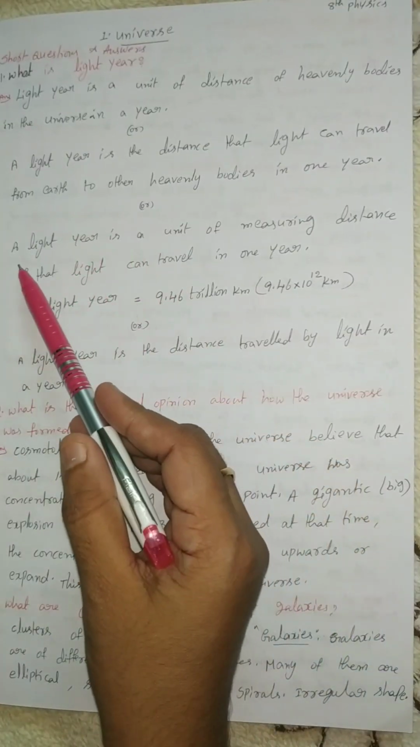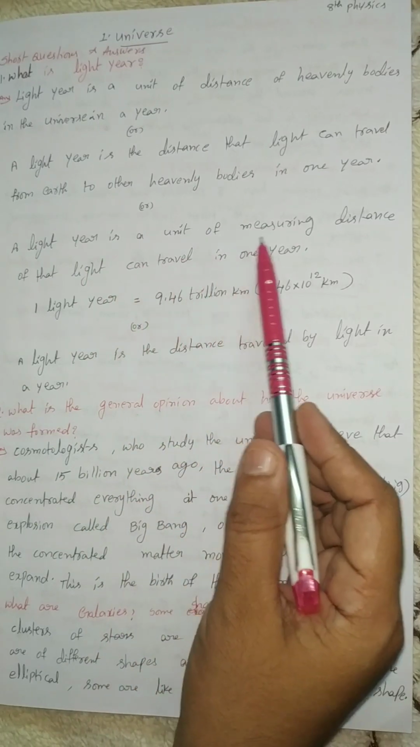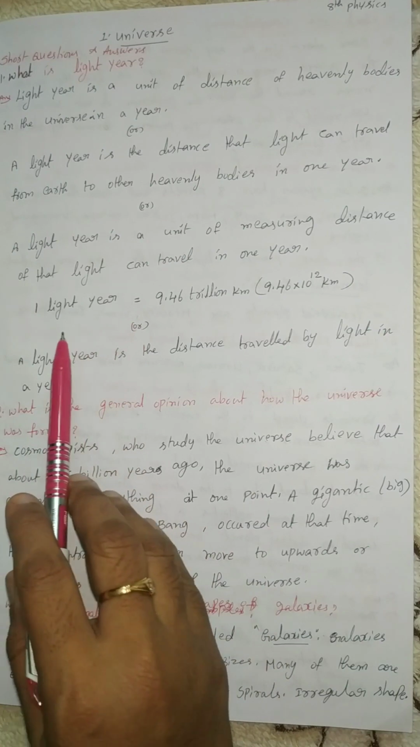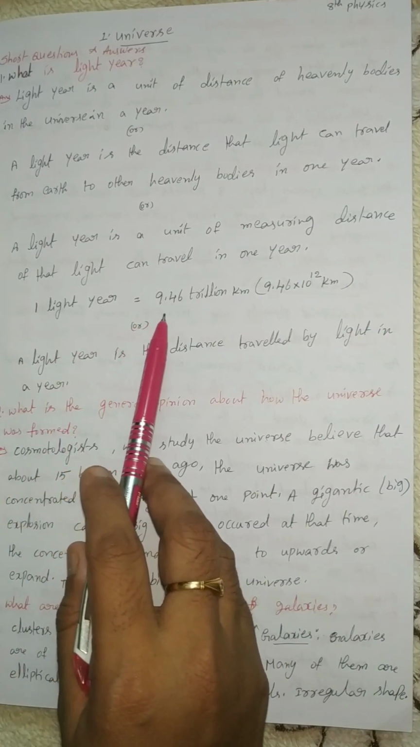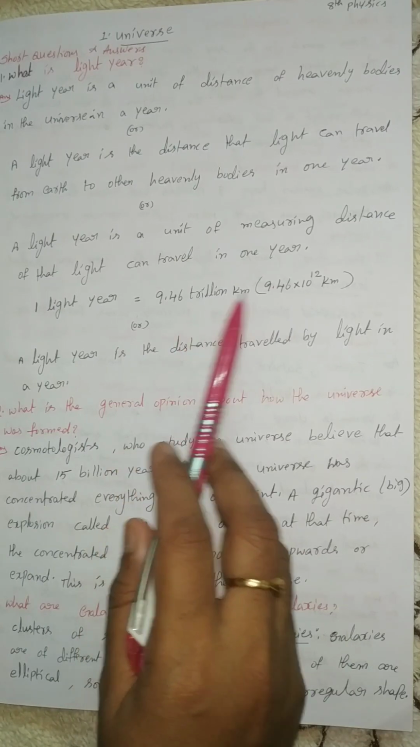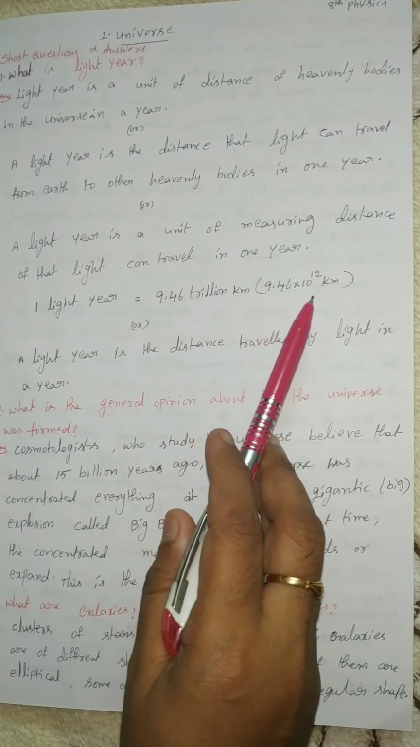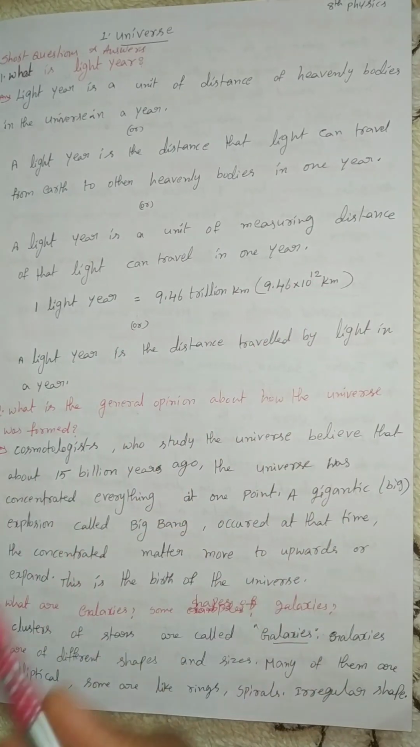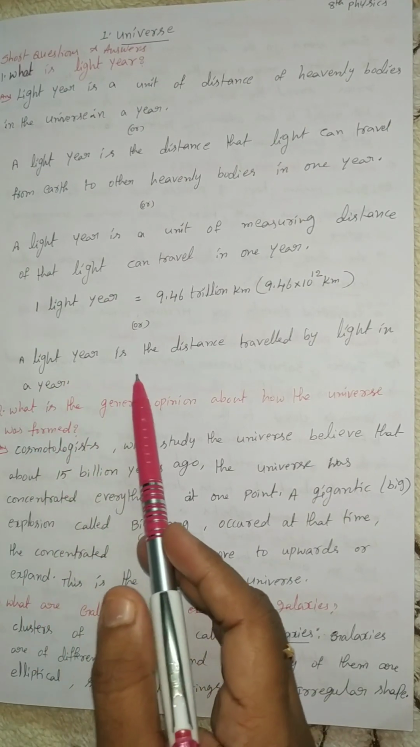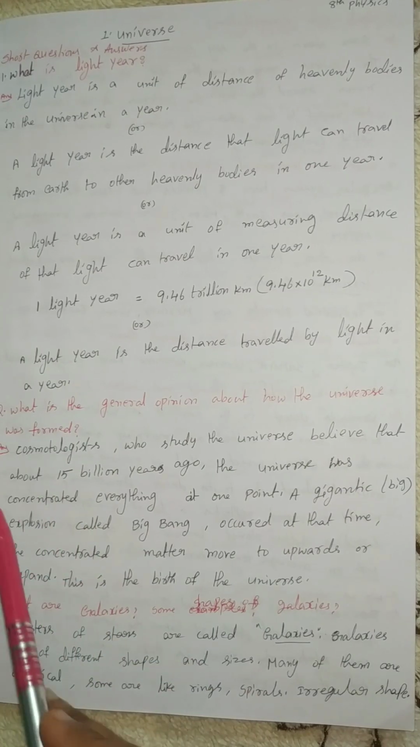A light year is the distance that light can travel from Earth to other heavenly bodies in 1 year. Or we can say a light year is a unit of measuring distance that light can travel in 1 year. So 1 light year equals 9.46 trillion kilometers. Trillion means 10 to the power of 12. So we can write 9.46 into 10 to the power of 12 kilometers. So simply we say, what is light year? A light year is the distance traveled by light in a year.